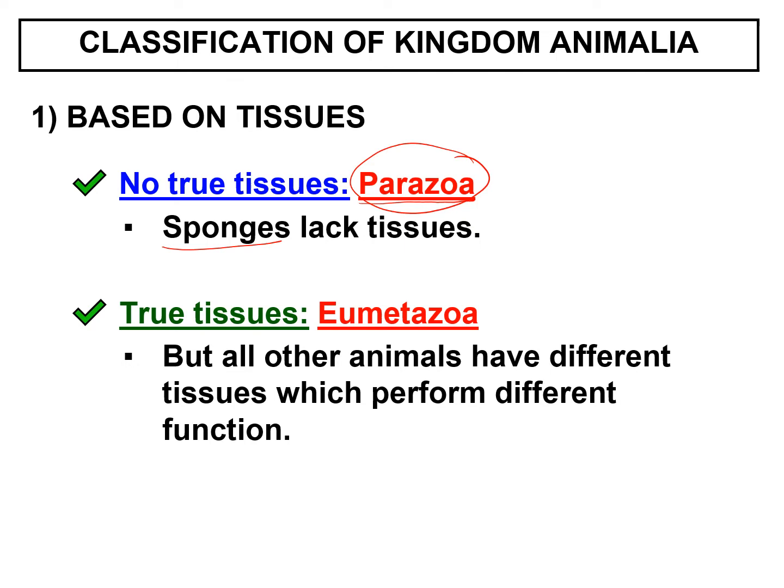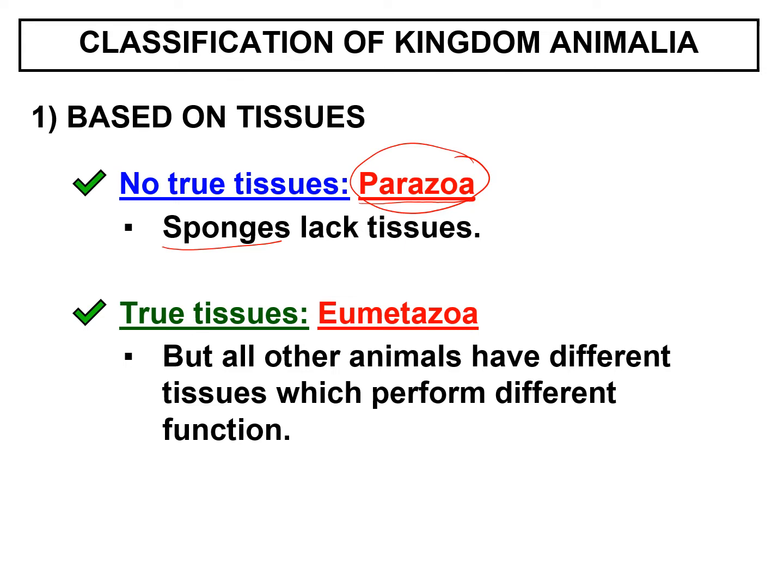Sponges such as SpongeBob SquarePants that lives in the ocean. That character is actually a living organism that falls under kingdom Animalia. If the animals have true tissues, this condition is called eumetazoa.